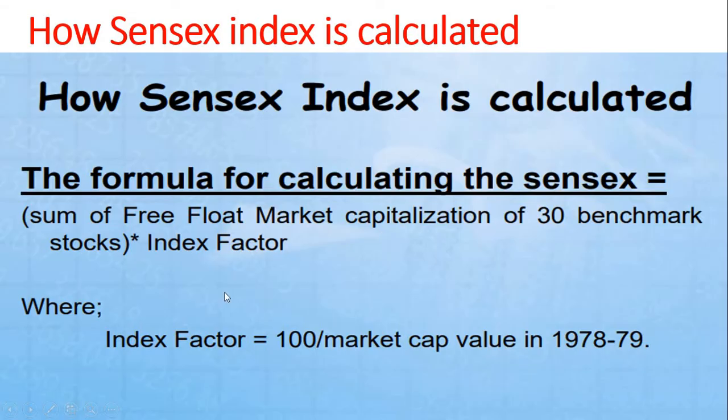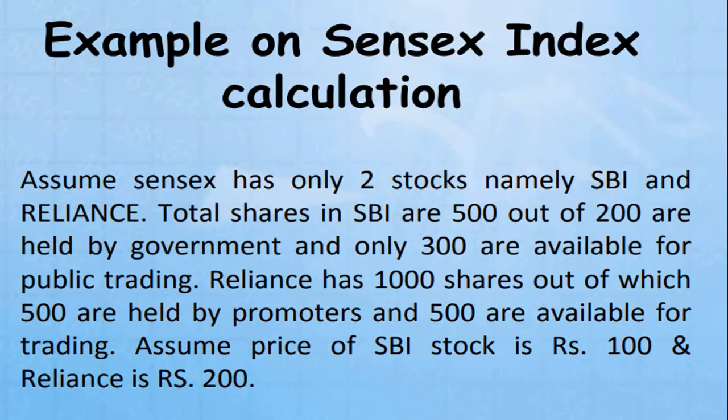This is the formula. Let us discuss once again the free float market capitalization of the 30 benchmark stocks. Take Soundarya group of institution, a company with 1,000 shares, of which 500 shares are easily accessible to the investors. The remaining 500 they have kept with the government or promoters. Only those 500 shares we can consider for free float market capitalization, because they are easily accessible for investors to buy and sell, into the index factor. The index factor is equal to 100 divided by the market capitalization value in 1978.